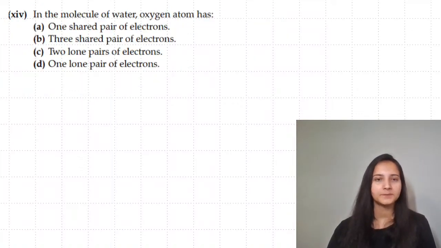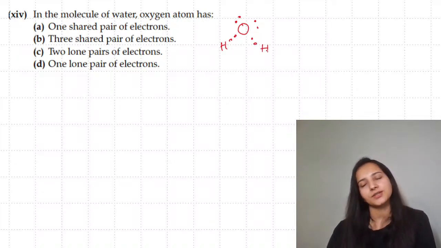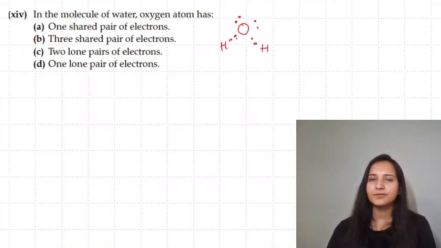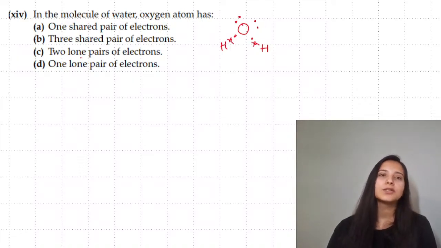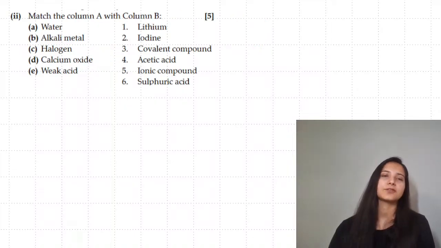So aluminium. In the molecule of water, oxygen atom has, when we speak about water, let's draw the diagram because we had not done it in revision. Oxygen is having a total of 6 electrons in the last shell. It combines with 2 hydrogens, and this is how the electron dot structure will be. You can either draw dots for both, or if you want, you can put crosses as well over here. That's your choice. So over here you have 2 lone pairs of electrons which you can very clearly see. So these circled ones, these are the lone pairs of electrons.